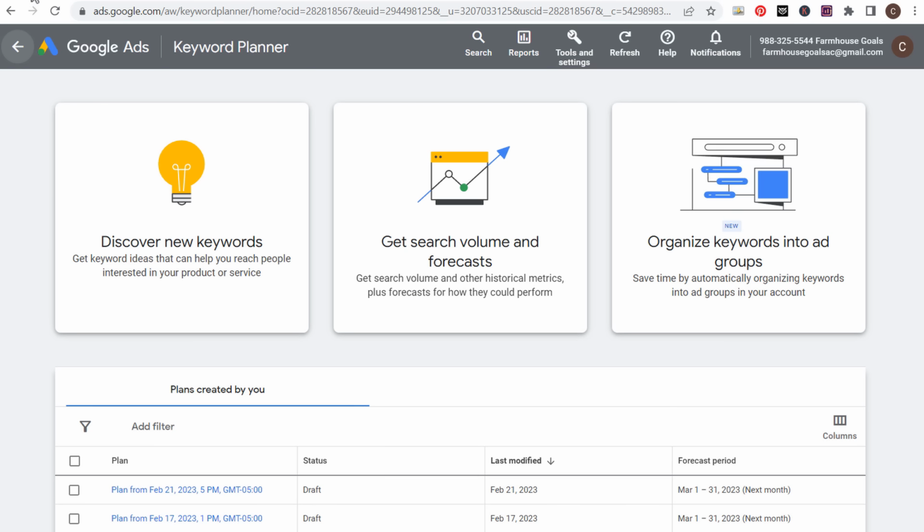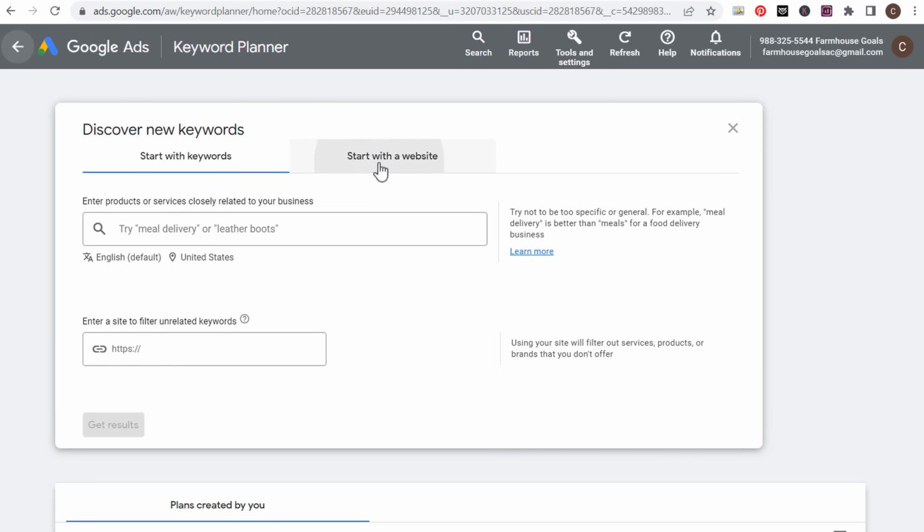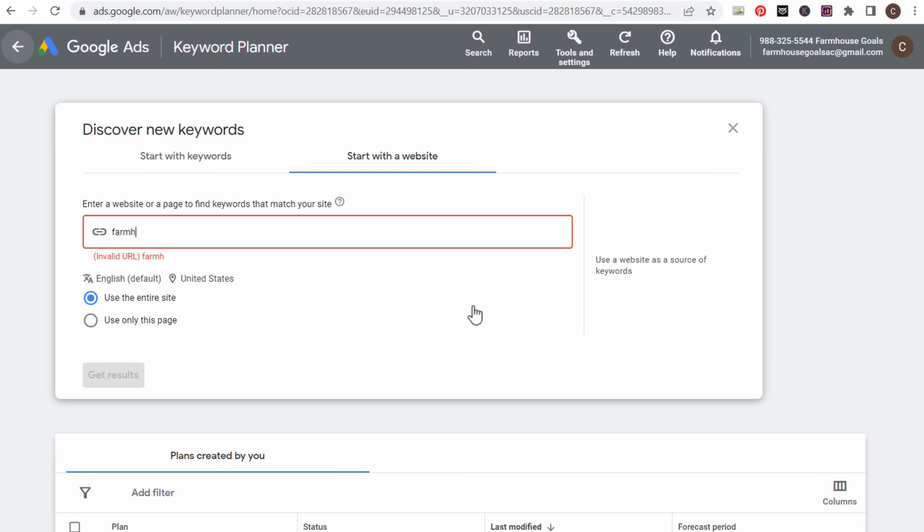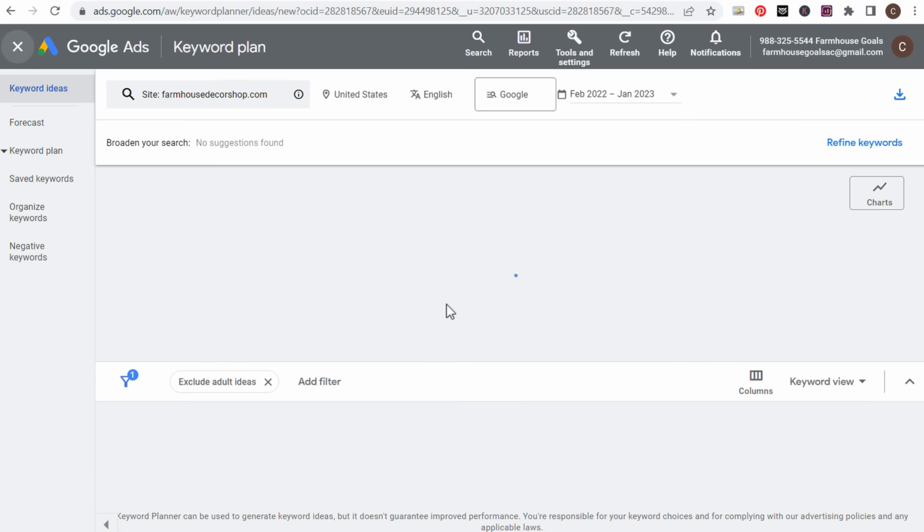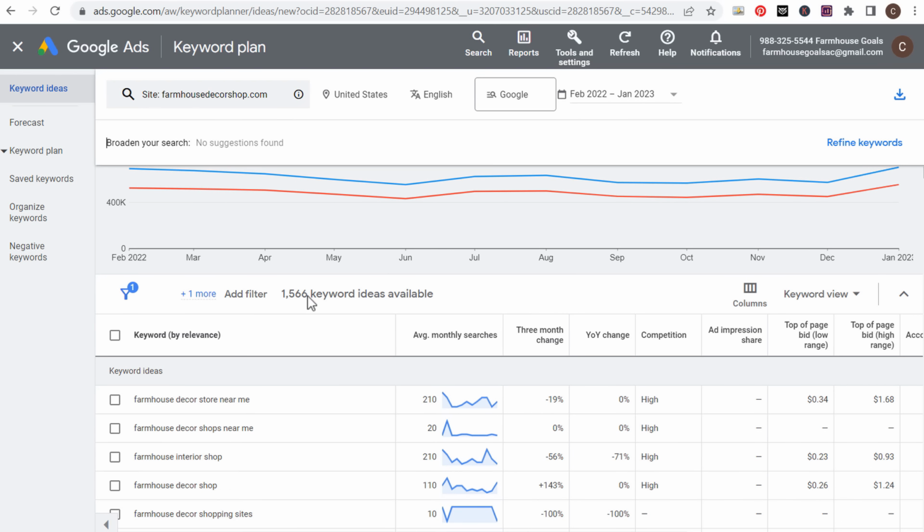Go to a tool like the Google Keyword Planner. This is available through your Google Ads account. Discover new keywords, start with a website, and enter your competitor URL here. We're going to use the entire website and click on Get Results. Okay, so they've given us over 1,500 different keyword ideas. Now you can just simply export this to a CSV file. You can use filters to say, I want to make sure I'm focusing on keywords that have at least, let's say, 50 average monthly searches. So you incorporate search volume.